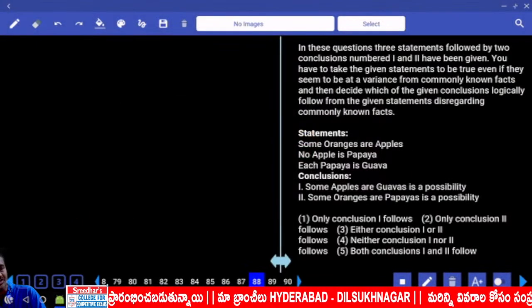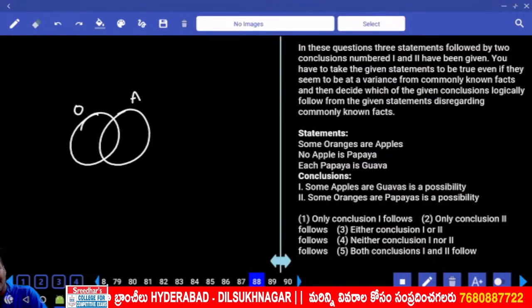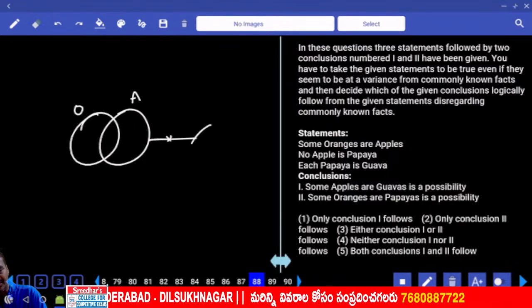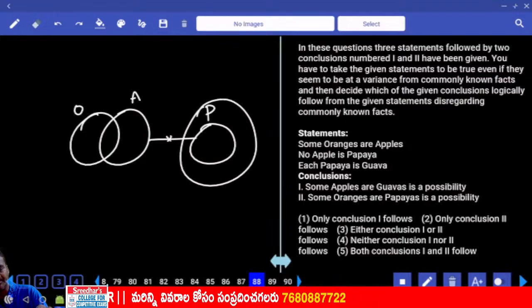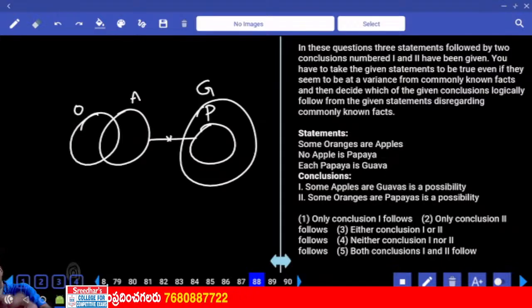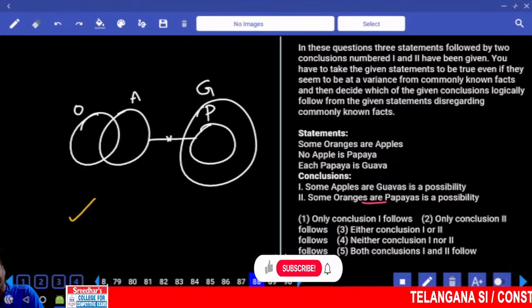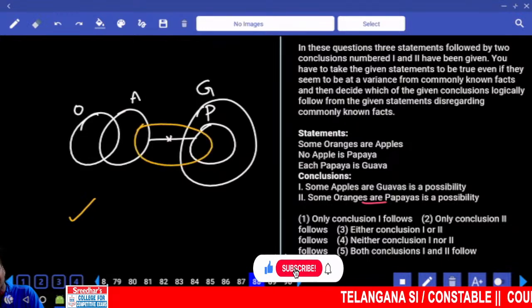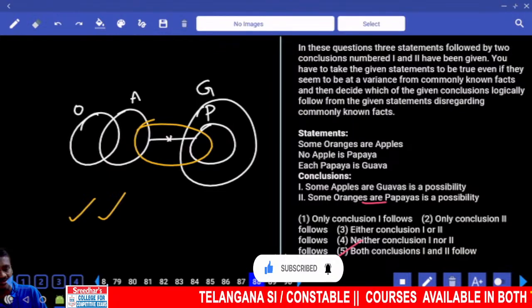Then 88. Some oranges are apples. Some oranges are apples can be written like this, orange and apple. Then no apple is a papaya, no intersection between apple and papaya. And each papaya is a guava, all papayas are a part of guava. Some apples are guavas is a possibility. Some apples are guavas means this guava can be extended like this or not? Yes, possible. And some oranges are papayas. Orange and papaya. Then can you write orange like this or not? Yes. Hence both 1 and 2, choice for question number 88.